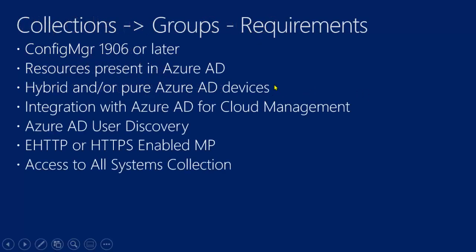All right, so what are the requirements of implementing this? Well, they're on the screen. I won't necessarily read all of them, but one thing that I will call out is the resources that you have in your collection. In order for those resources to replicate forward to your group in Azure AD, those resources need to be present in Azure AD. Kind of makes sense, right? You're not going to put an object in a group in Azure AD when that object doesn't exist.